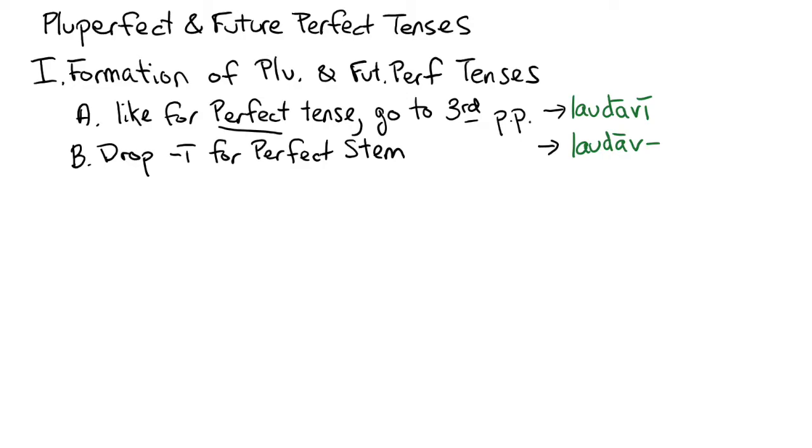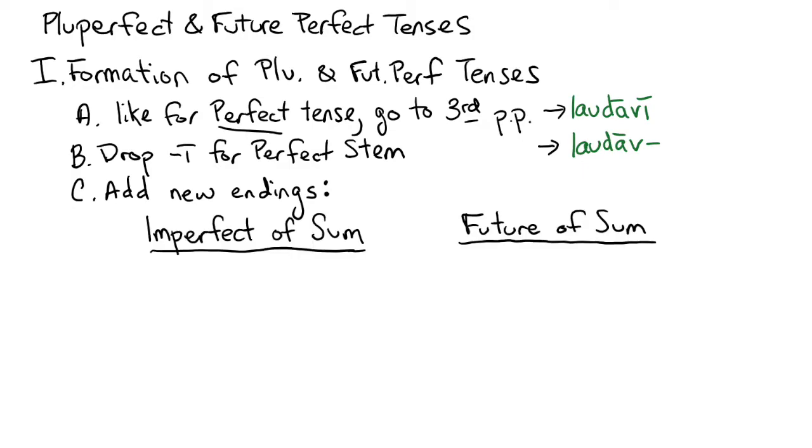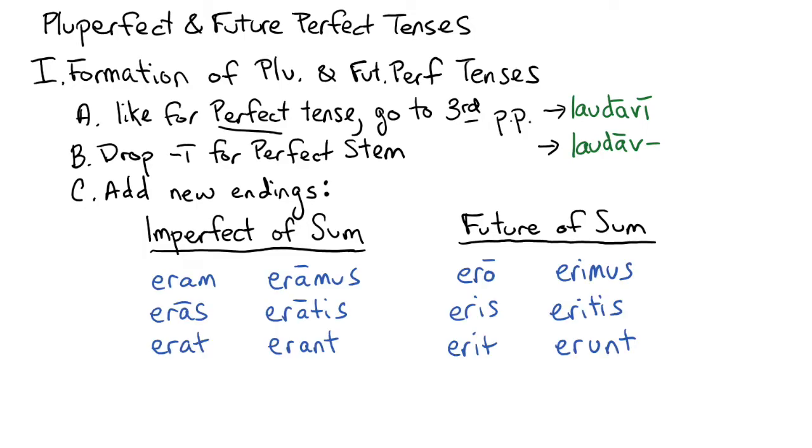After dropping the I, we'll then add our new endings. Now, our new endings will look awfully familiar. So the first thing I want you to do is recall the imperfect and future of sum. See if you can pause the video and write them down from memory. If you wrote them down correctly, you should have the imperfect of sum written down as eram, eras, erat, eramus, eratus, erant. The future would be ero, eris, erit, eramus, eritus, erunt.